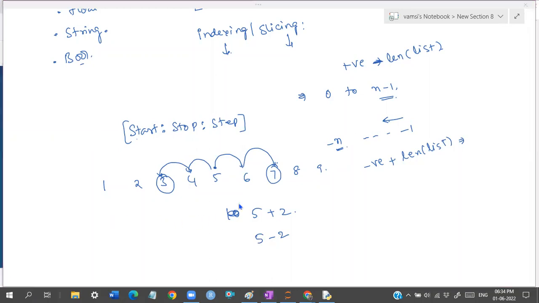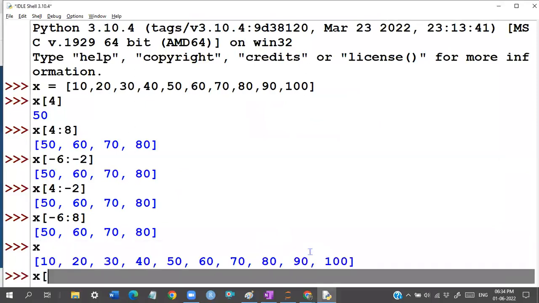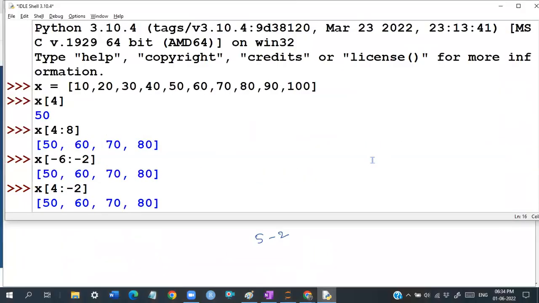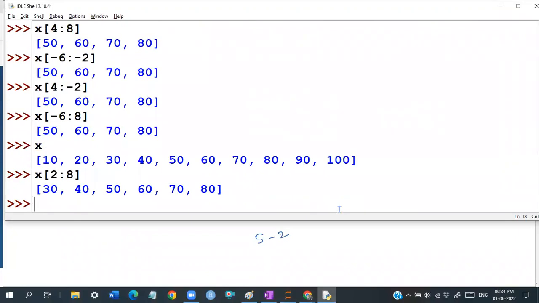So let us say that I'm starting from the second element, and I said to go up to the eighth element. So it is going to be 2, 3, 4, 5, 6, 7, like that. Totally 6 elements will come. So how many steps is it taking actually, guys?